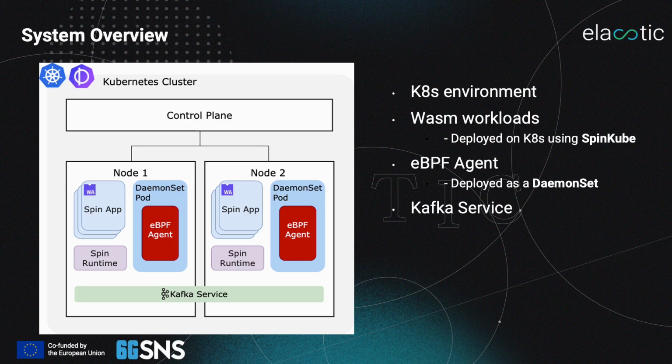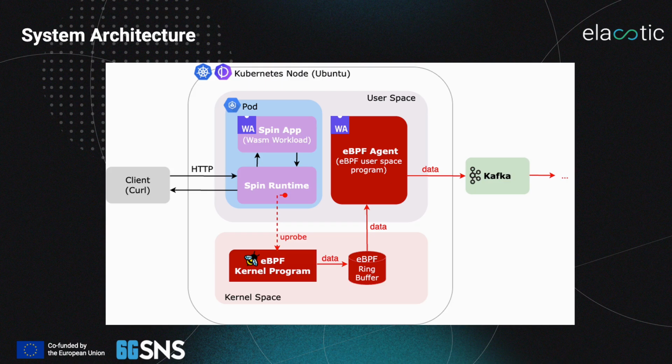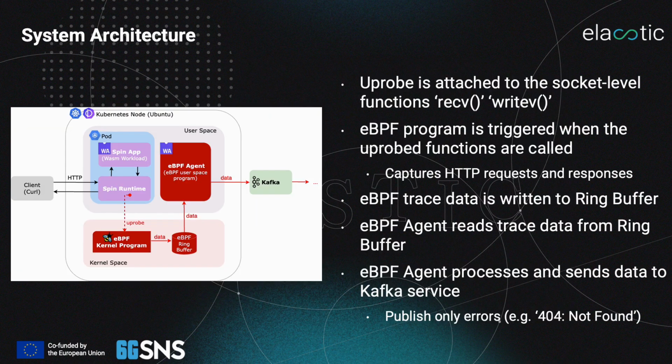The observability system is designed for the Kubernetes environment. Integration with Kubernetes is illustrated in this figure, where the Kubernetes control plane orchestrates the workloads running in worker nodes. The workloads could be Linux containers, or in our case, WebAssembly-based applications running on top of the Wasm runtime, and they are called Wasm apps. Our key contribution is the eBPF-based agent that collects data from the Wasm apps. The eBPF agent is deployed locally on each worker node as a daemon set to allow filtering and preprocessing of data.